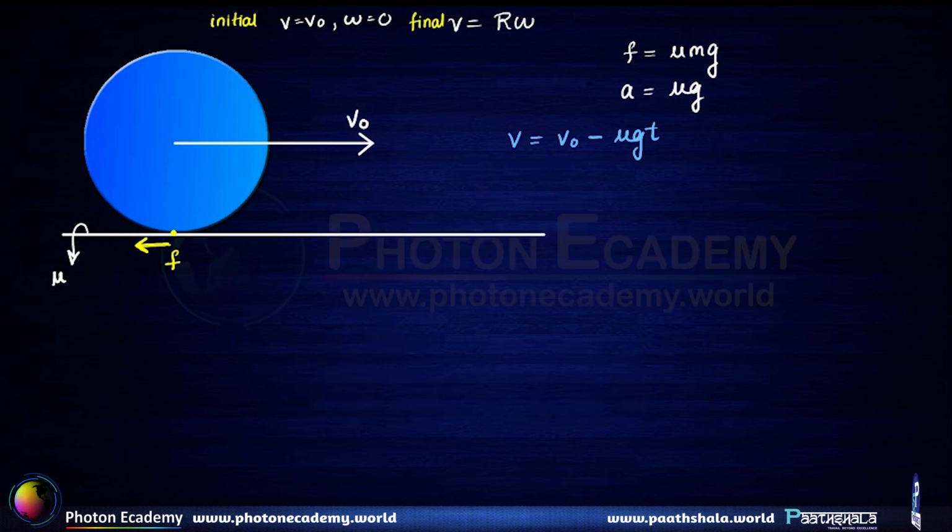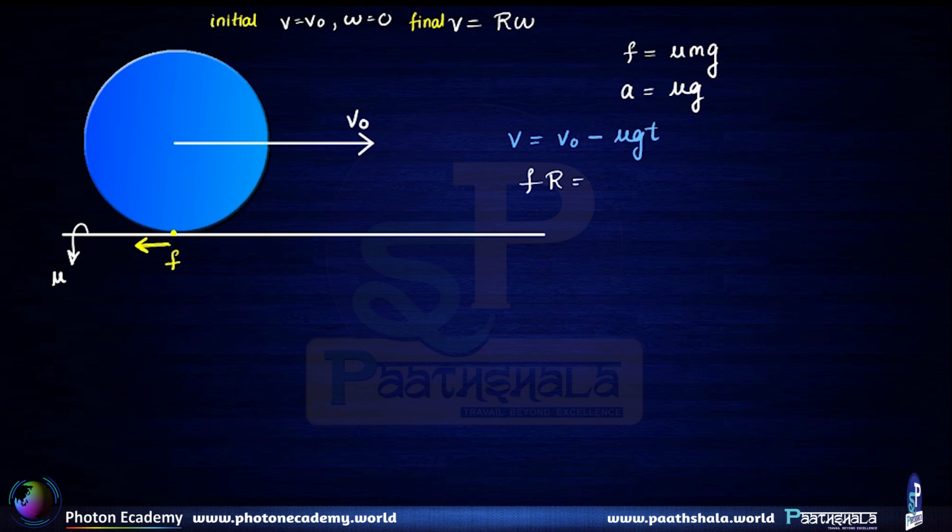So I can write down the second equation as friction into r is going to be equal to I alpha. Friction into r is going to be equal to I alpha.